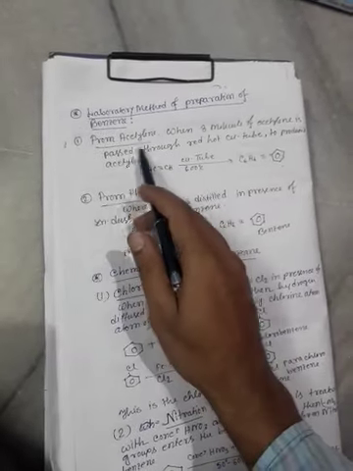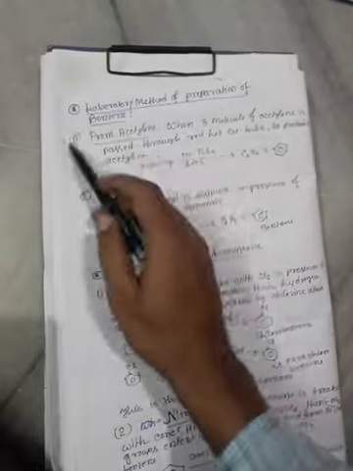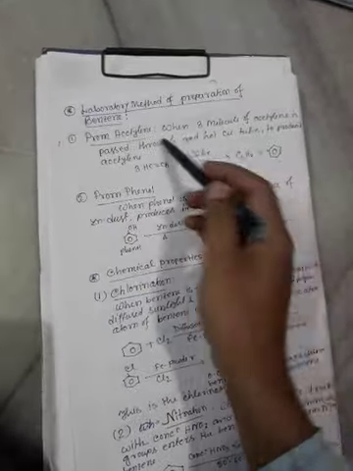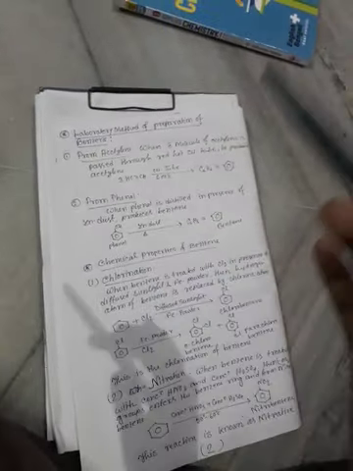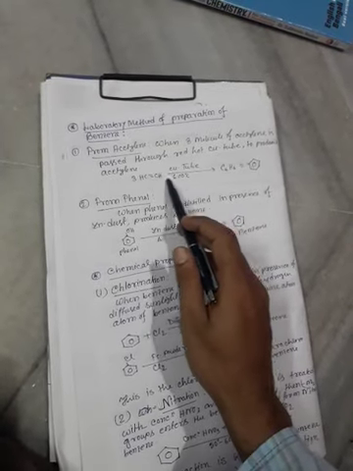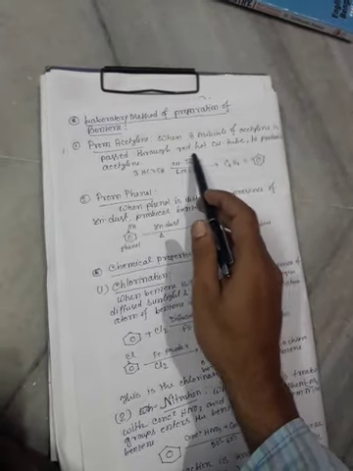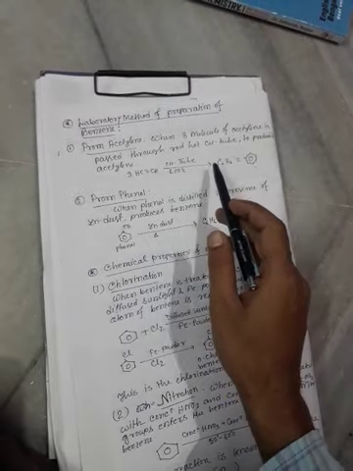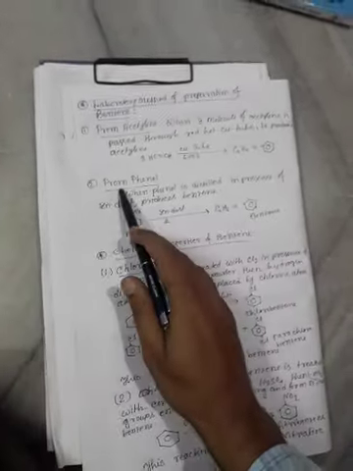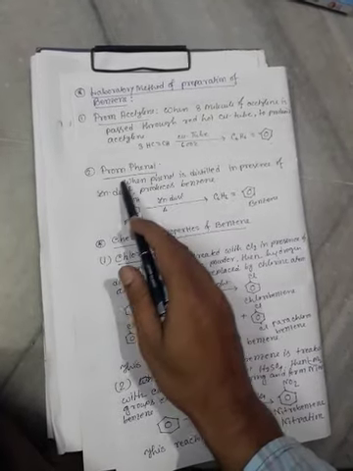We prepare benzene from acetylene in this way. When 3 molecules of acetylene are heated at 600 degrees centigrade over a red hot copper tube, benzene is obtained.